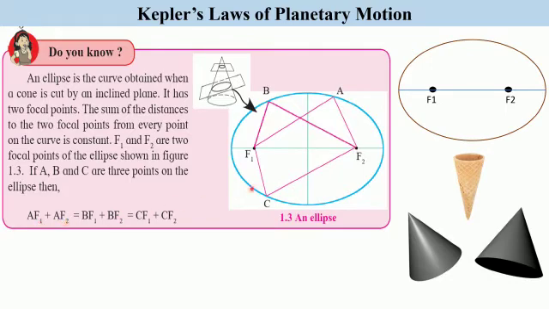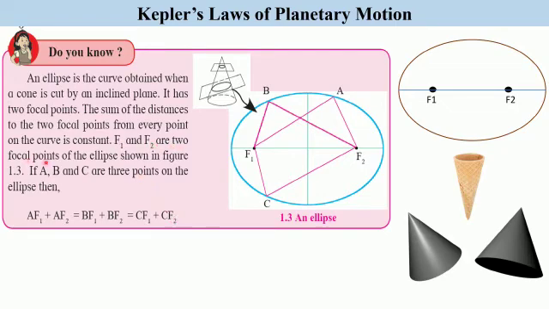In the same way, the third point we have taken is C. So CF1 plus CF2 will also be equal to the earlier two. So the sum of the distances to the two focal points from every point on the curve is constant. So AF1 plus AF2 will be equal to BF1 plus BF2, which will be equal to CF1 plus CF2.